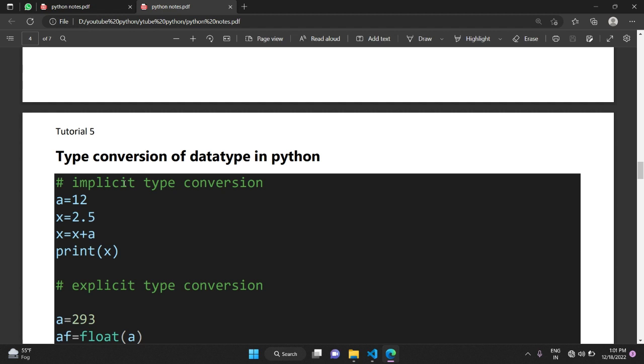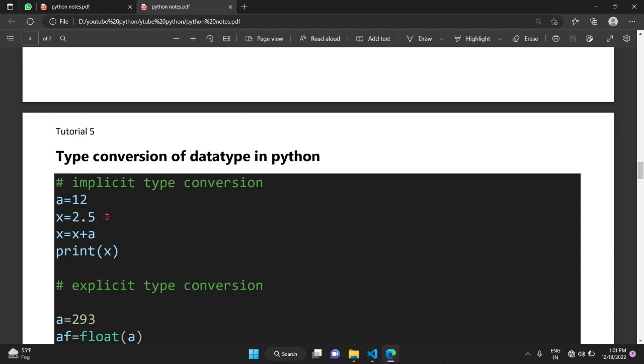Suppose you have a variable a equals 12, and the data type of the variable is changed automatically. Because a is an integer type, it is changed into float, and this is called automatic change by the interpreter. So this is called implicit type conversion.